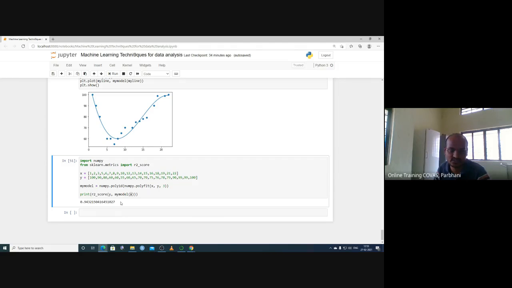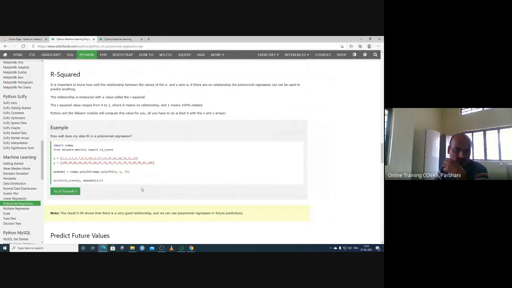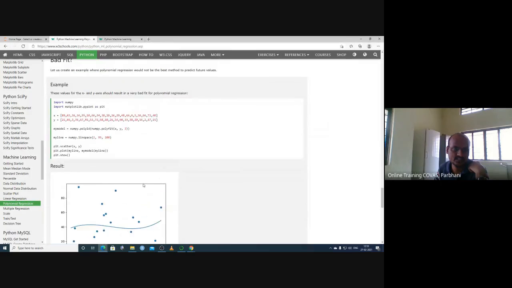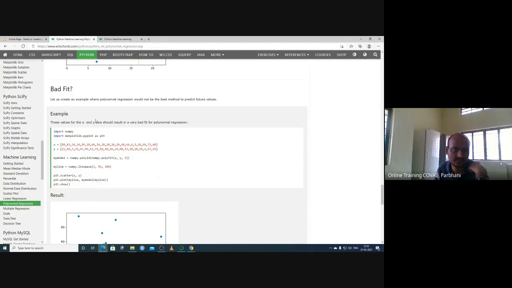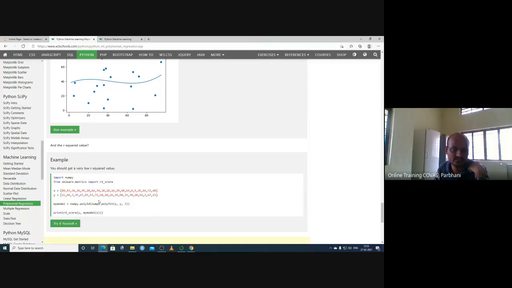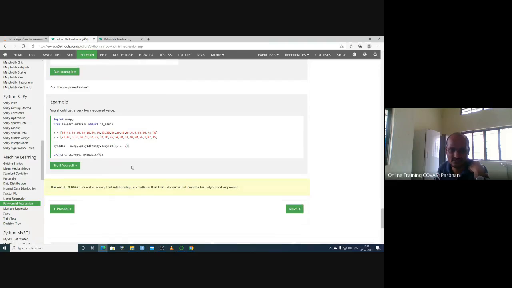Positive r square value. So likewise, this polynomial regression is there, and based on polynomial regression, you can predict the future also. If the polynomial line comes like this, then that is a bad fit. If the line gives different values here, that is a bad fit. So the polynomial should have some positive or negative value, or repeat this polynomial equation similarly.